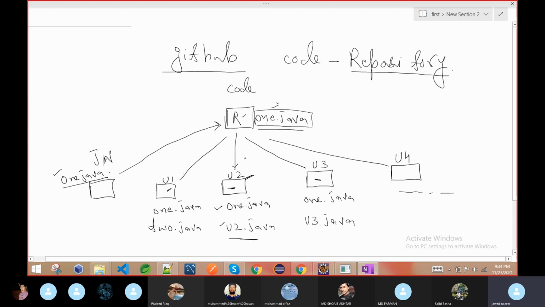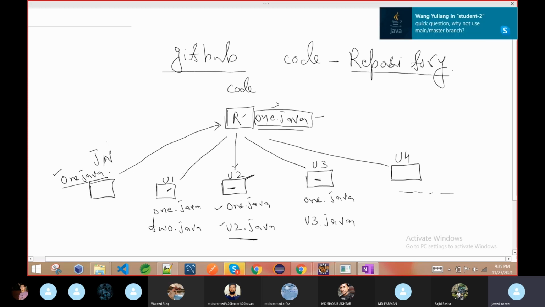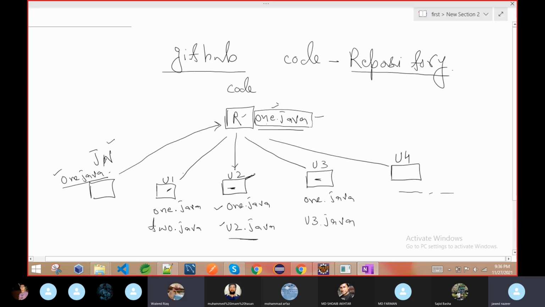Okay, update local here means pulling the code. Once they pull the code, it will be the latest. If I added something extra or anyone else added something, then it is going to be updated. But as I said, all of them cloned, but no one has pushed, even I haven't pushed. So if anyone doesn't have the latest code, they cannot pull the code, because this version is changing every time.